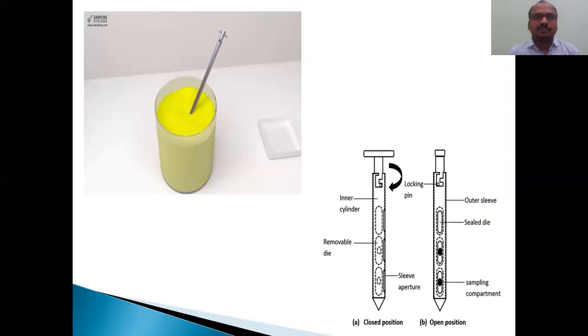See here. The beaker consists of paracetamol with the green color mixed. So I mixed a yellow color. After mixing, I have to check whether there is uniformity in the color or not. I don't want to disturb the entire thing when I am taking the sample. Easily I can take the sample from the upper layer, but without disturbing this, I cannot take the middle layer. And without disturbing this, I cannot take the sample from the bottom.